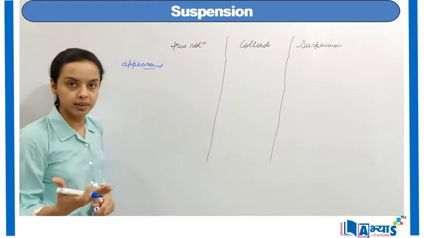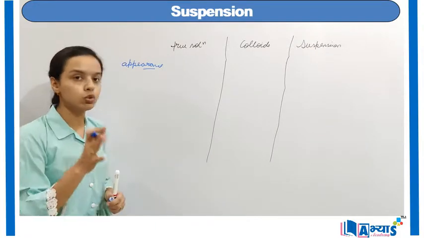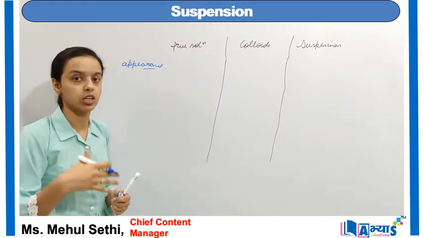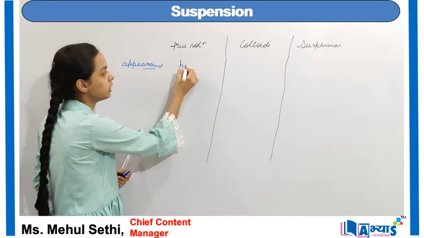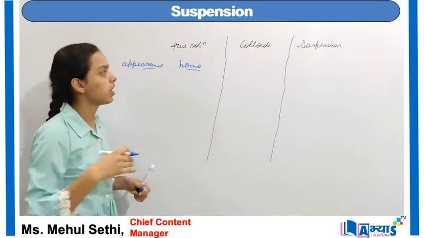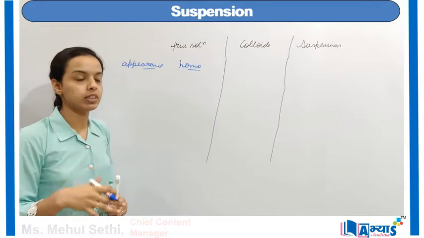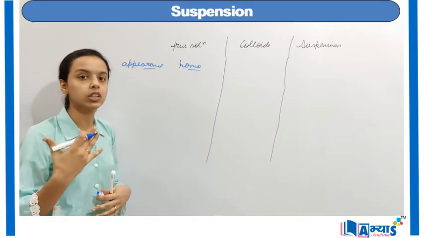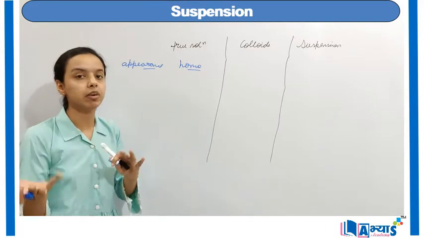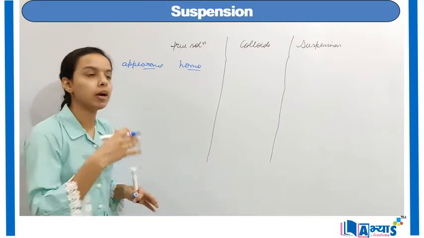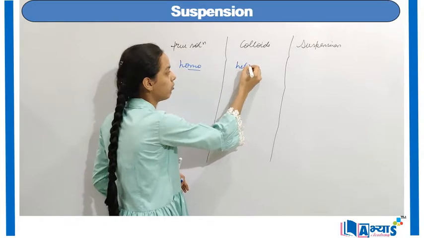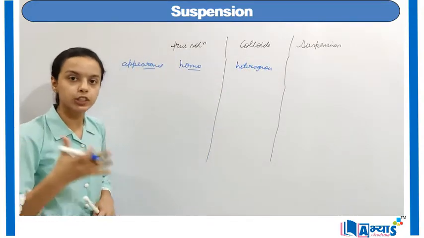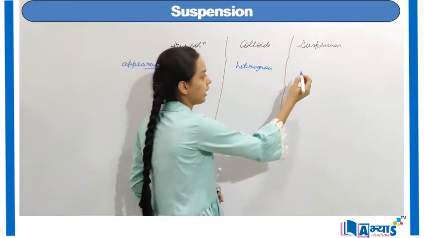So how do they appear in the surroundings? As you know, true solution is an example of salt in water. So it forms a homogeneous mixture. So the appearance of true solution is homogeneous mixtures. For the case of colloids, like the example of milk, it is not particularly homogeneous, or it is not actually heterogeneous. So it is intermediate between homogeneous and heterogeneous. But we can write it in the category of heterogeneous. Now in the case of suspensions like sand and water, it is completely heterogeneous.